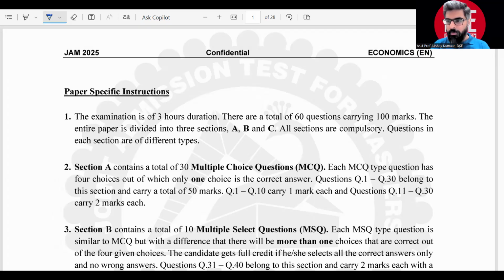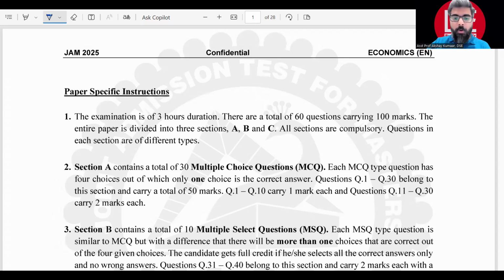Okay, I hope I'm audible to all my students who are attending this particular lecture for the IIT-JAM economics entrance. In this lecture, I'm going to continue with the discussion of the 2025 question paper for the IIT-JAM economics entrance, which all students can currently see on your screens.